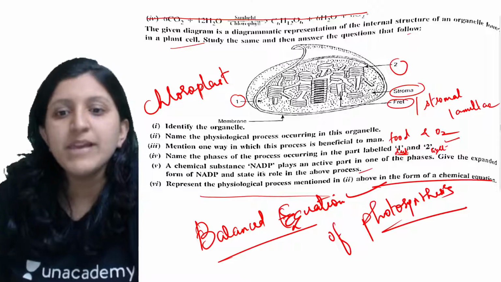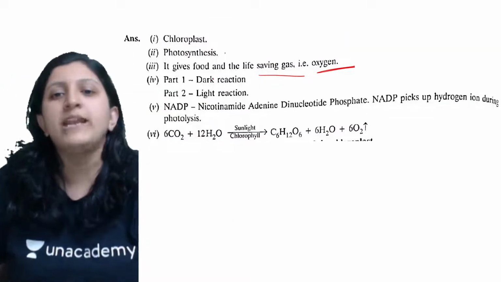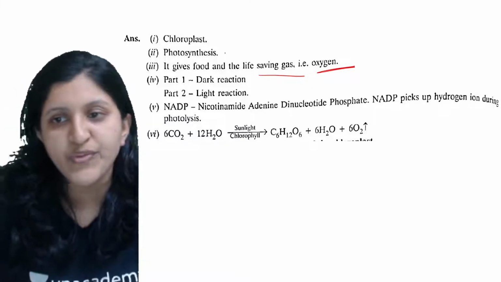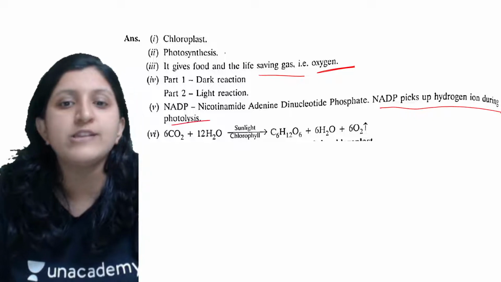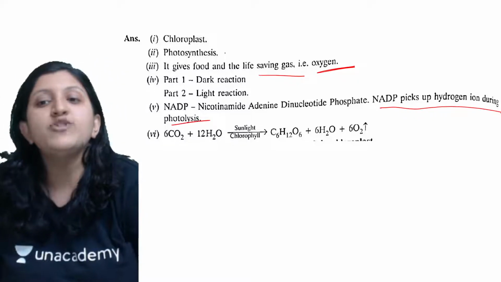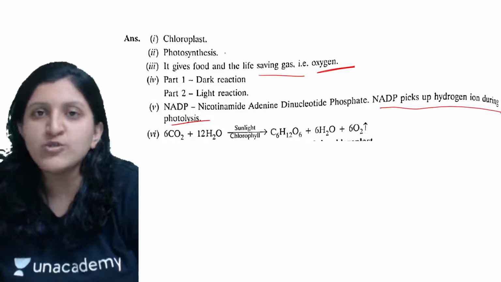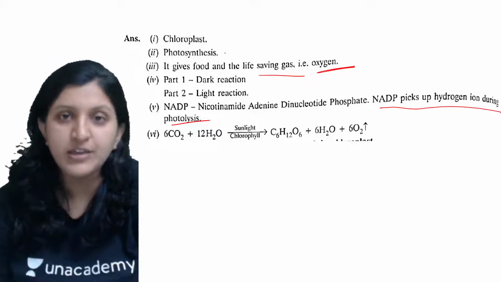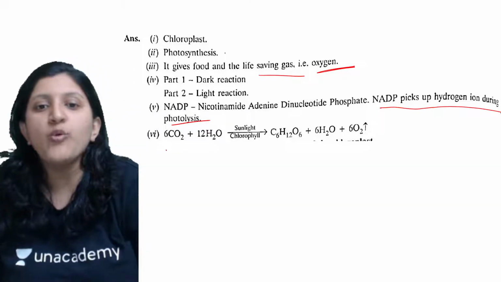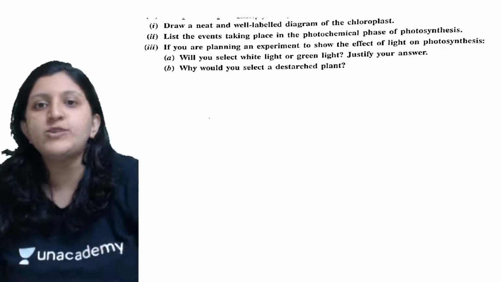Okay. So the chemical substance NADP plays. So NADP, that is nicotinamide adenine dinucleotide phosphate. NADP picks up the hydrogen ion, that is during the photolysis, to form the NADPH, which later on again the hydrogen is donated in order to form the glucose there. So that is in the dark reaction. So now this is the overall balanced reaction of the photosynthesis that you need to remember. So moving on to next one.